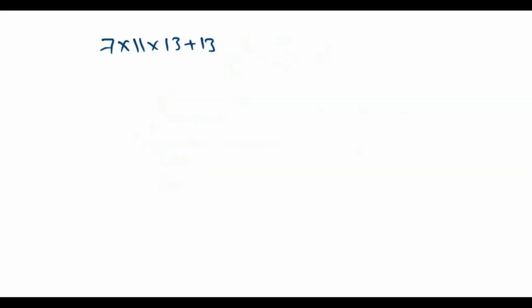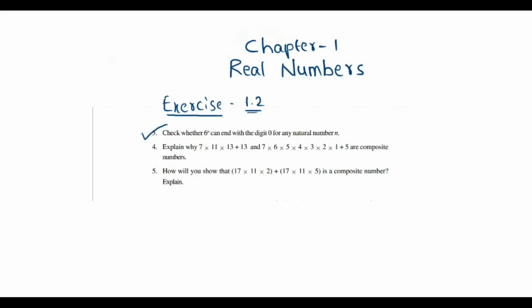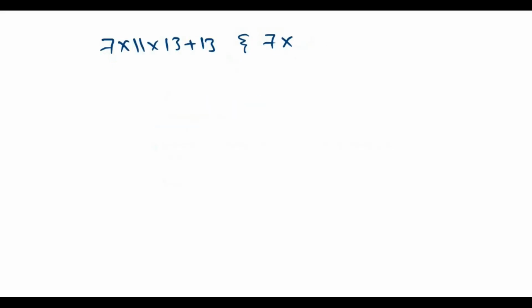We need to explain whether these numbers are composite or not.